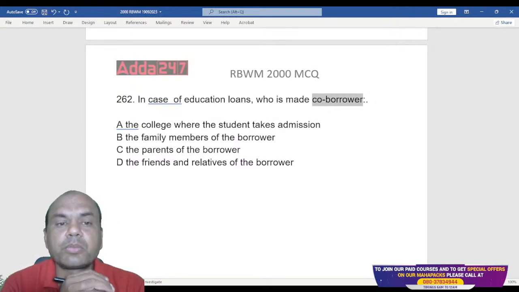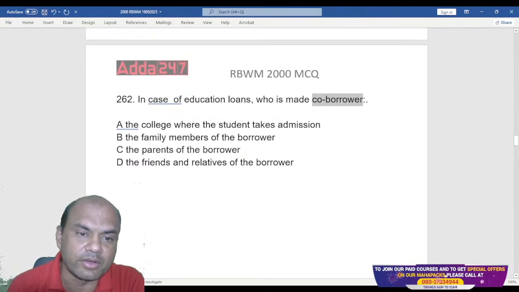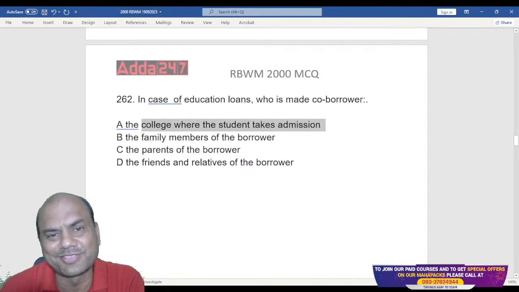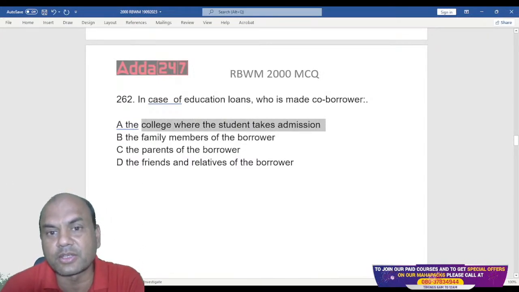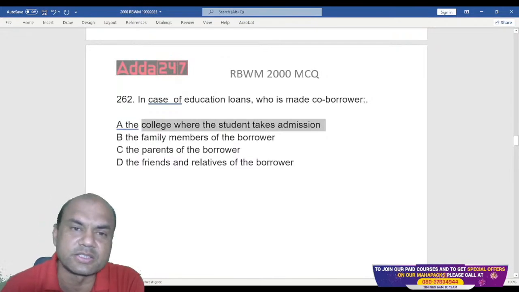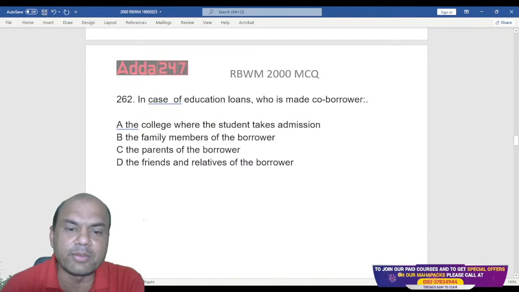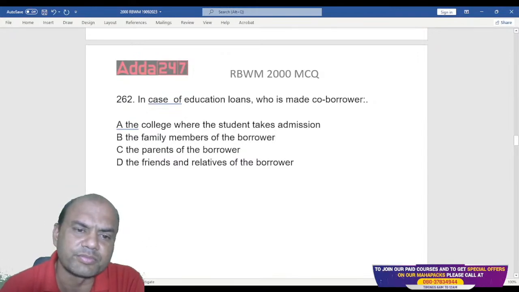So whom do we take as the co-borrower? The college where the student takes the admission? My God. This college will go bankrupt. Let's say there are 1000 students in any college. Suppose the college becomes the co-borrower to these students. The college will go bankrupt, right? So that is out. Family members of the borrower, the parents of the borrower, friends and relatives of the borrower, near and dear ones.